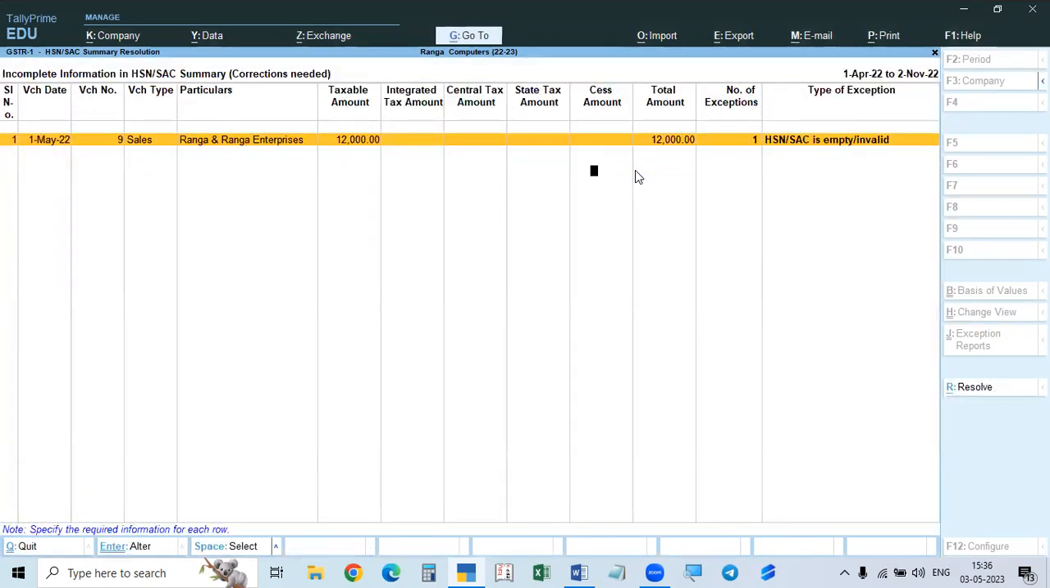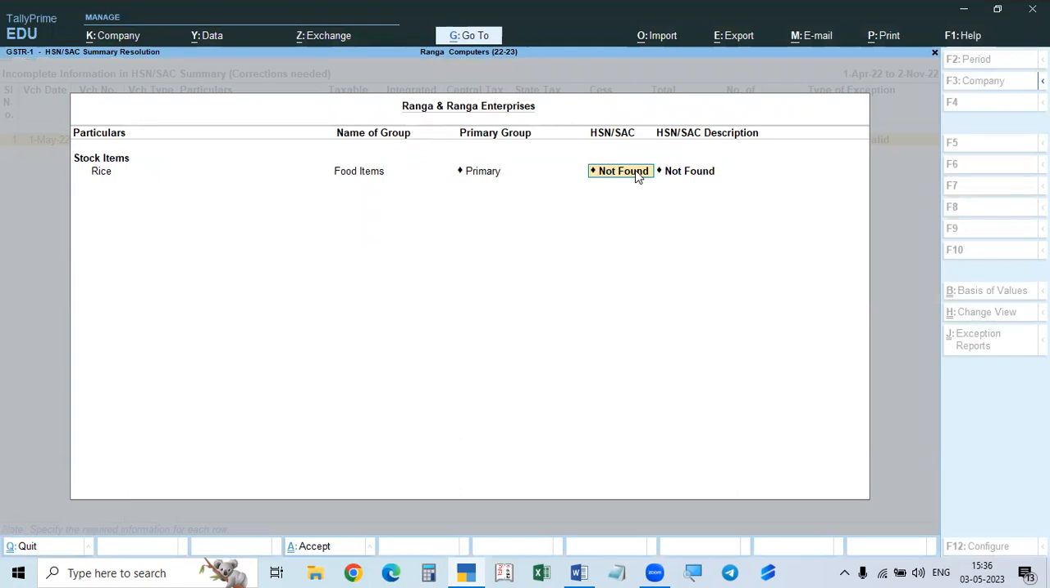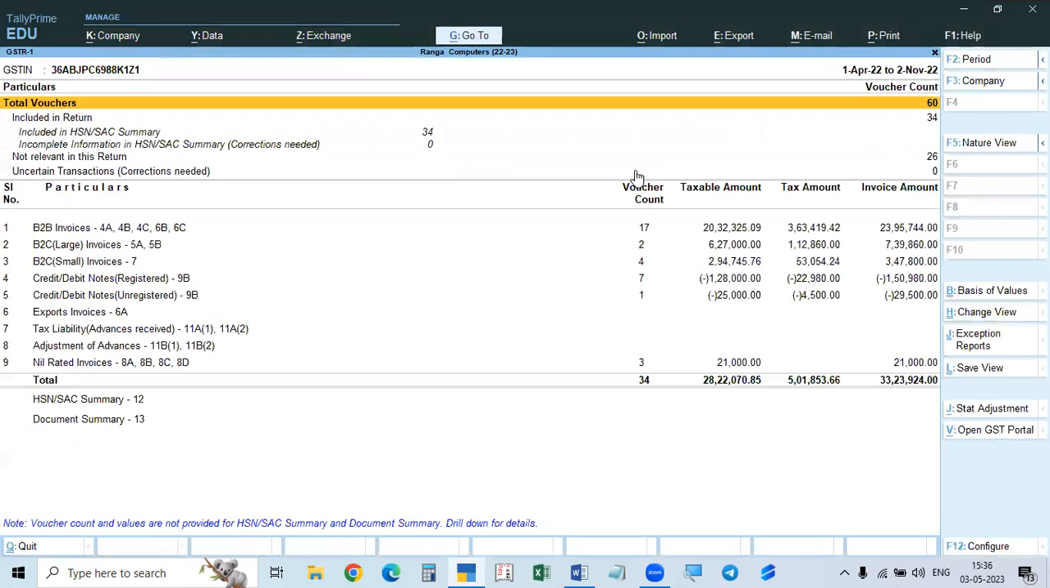So all are gone. This is one more. Here not found. Here you do. This is rice. We do something, for example. Here we will give the rice description. Gone. See, all these are rectified, all the 10, because the first one is Sony TV, and in all the vouchers it is available. Once you give that HSN code, it will be available and okay in all the vouchers. So all the vouchers are gone. Another one is rice. That is completed. So now all are completed.